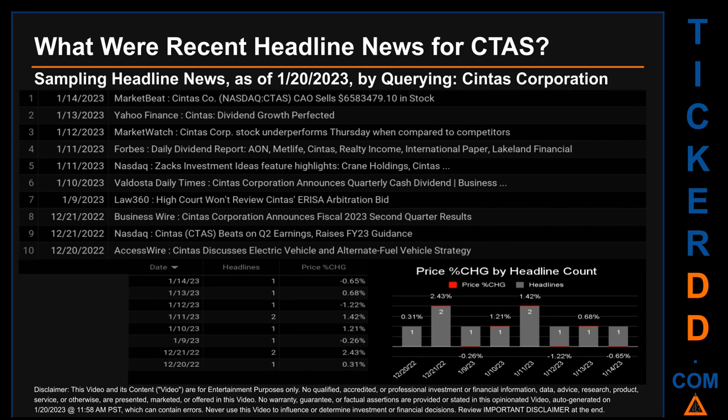Then, for the second day with the most discovered headlines, on Wednesday, December 21, 2022, first, Business Wire published the headline that read, CTAS Corporation announces fiscal 2023 second quarter results. Second, NASDAQ published the headline that read, CTAS beats on Q2 earnings, raises FY23 guidance. Correlated or not, as it happened, the stock price for CTAS on those publication dates respectively saw a jump of 0.68% along with a jump of 2.43% when comparing the day's opening versus closing price.